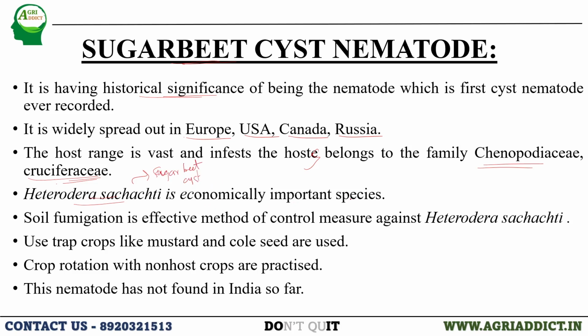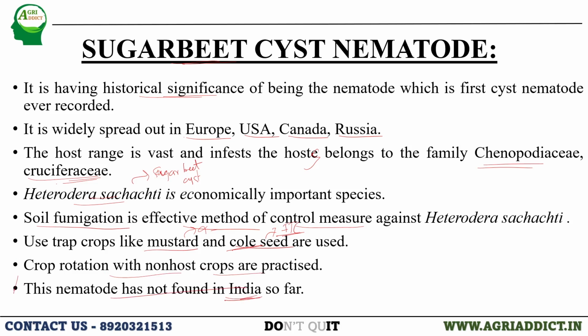It is an economically important species, and soil fumigation is an effective method for its control. Some trap crops like mustard and coal crops will be used. Mustard, we know, secretes allyl isothiocyanate compounds, which are toxic or have a repellent property to nematodes. And coal crops, as I told earlier, contain isothiocyanates, which are toxic to nematodes. These crops can be used for trapping the nematodes. Crop rotation with non-host crops can also be practiced, and this nematode is not found in India up to now.